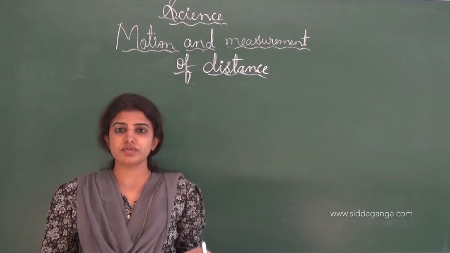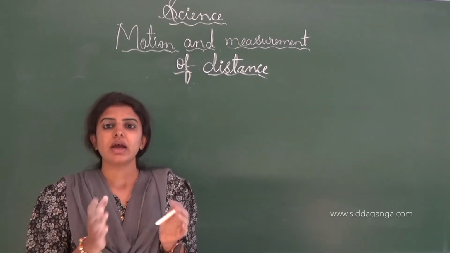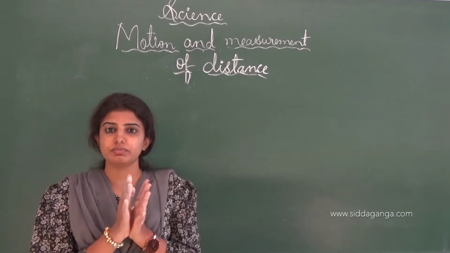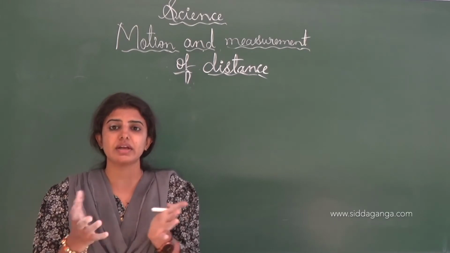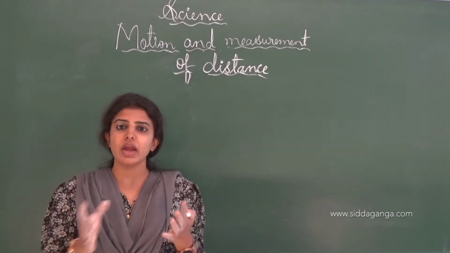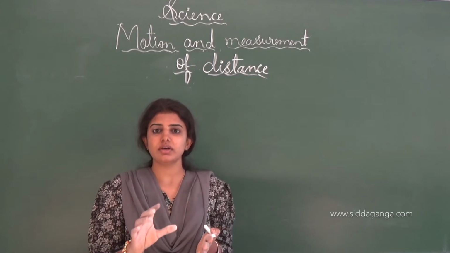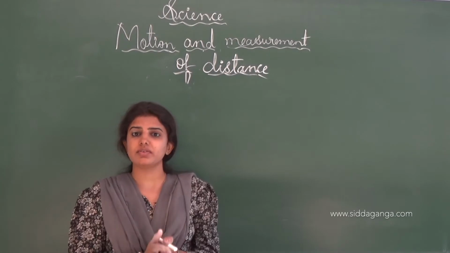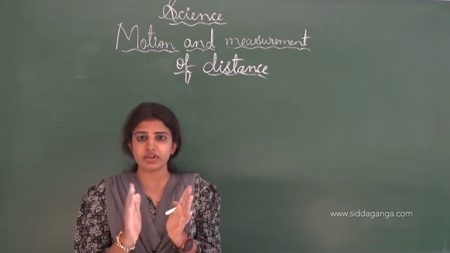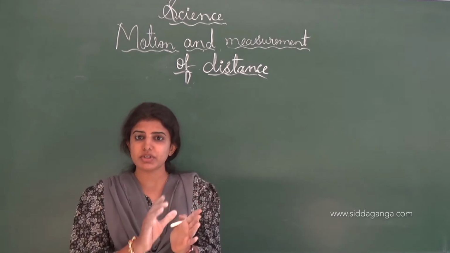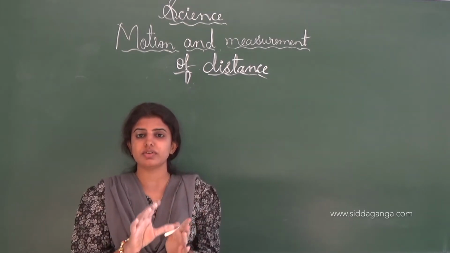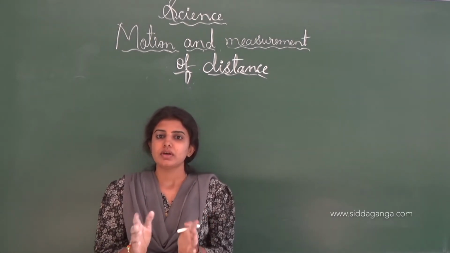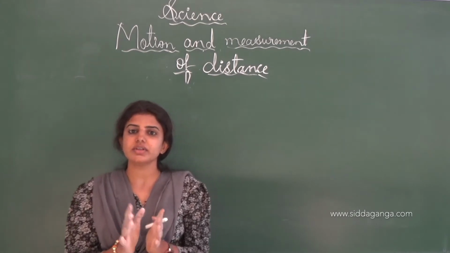There are a variety of precautionary steps we have to follow. If the scale is broken, then we have to measure by subtracting one end reading from the other end, and we can get the accurate result. Also, we have to measure along the length of the scale. The last one is that eye contact is very important: we have to stand in front of the scale and observe in the correct way, then only can we get the proper result and accurate measurement.